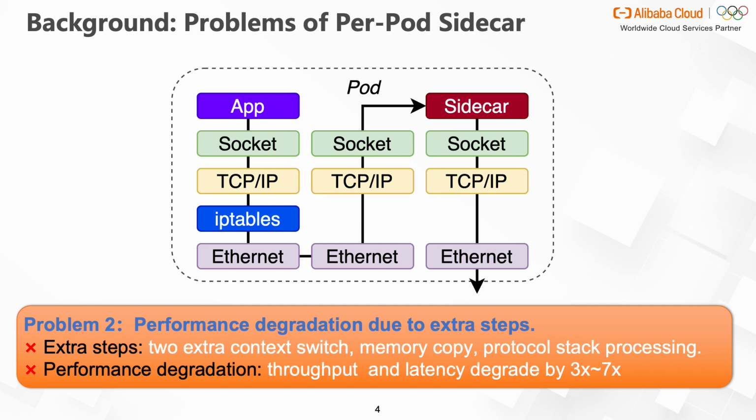Another problem is performance degradation due to extra steps, which is caused by traffic redirection to the sidecar. The traffic redirection introduces 2 extra steps of context switch, memory copy, and protocol stack processing, which degrade the throughput and latency by 3 times to 7 times.